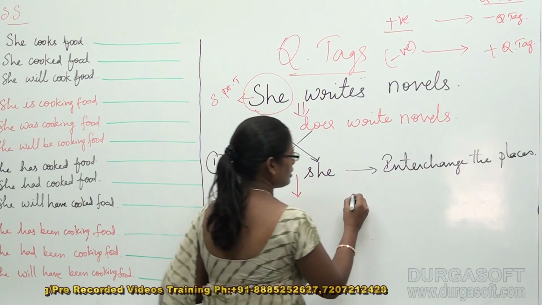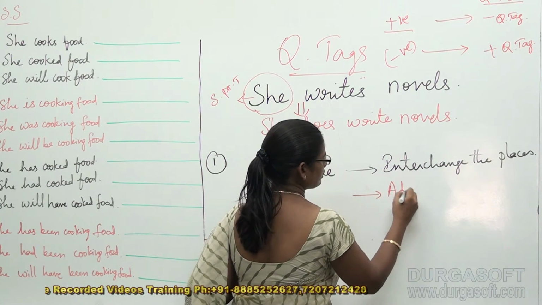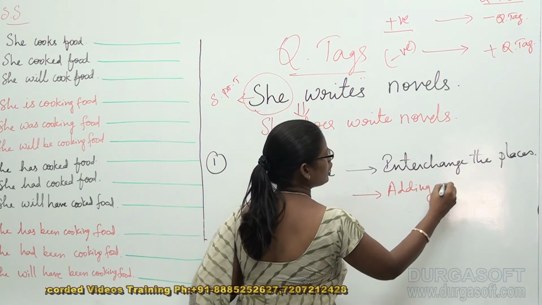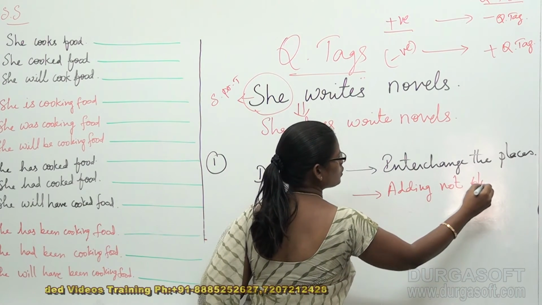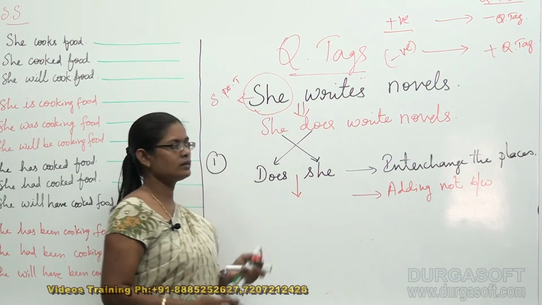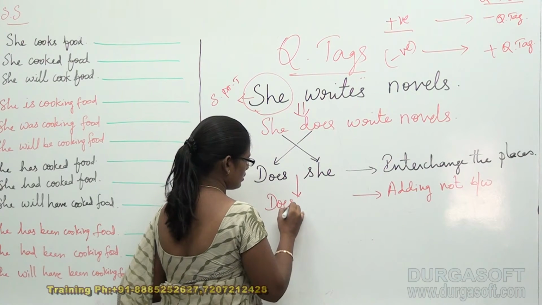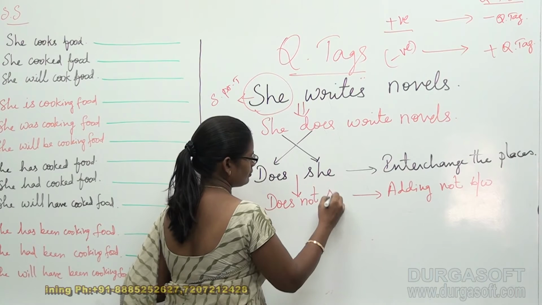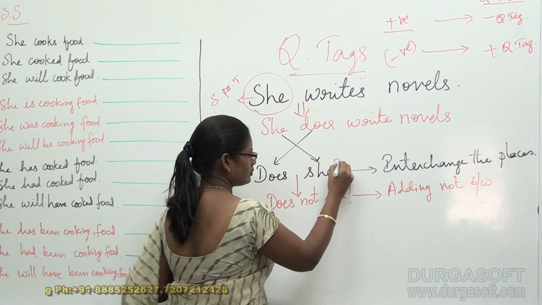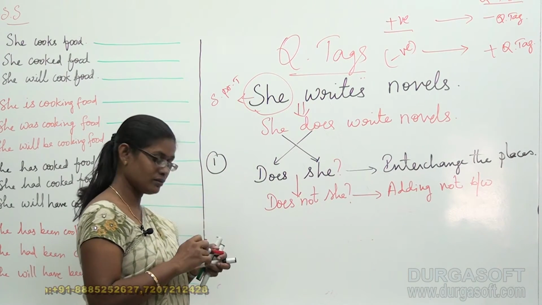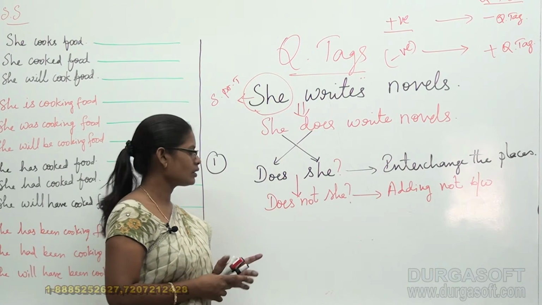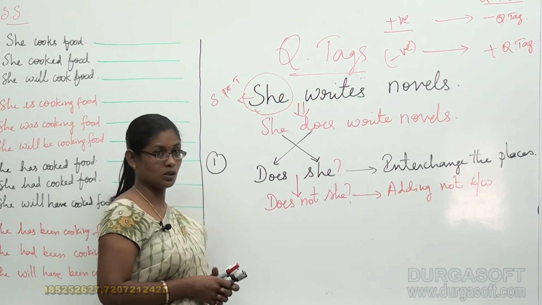That means adding "not" between "does" and "she". Then it becomes "does not she". So it has become "does not she".